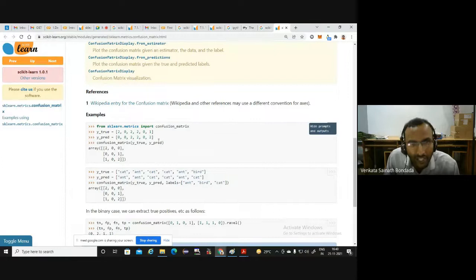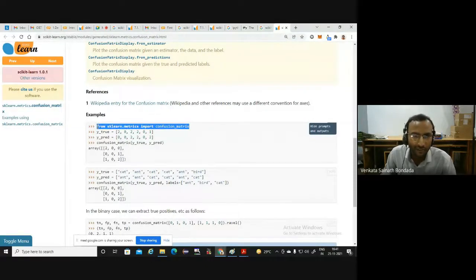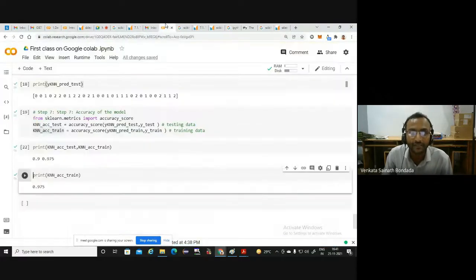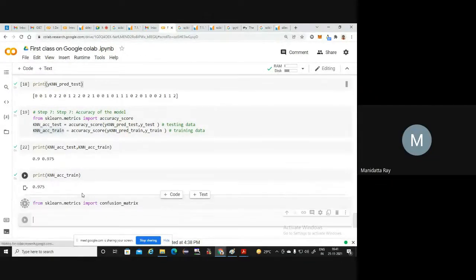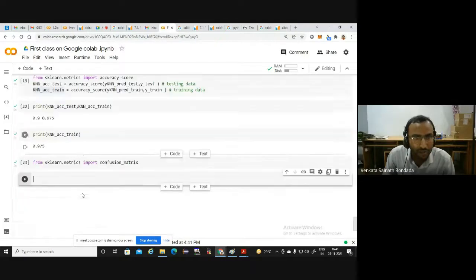You know true and prediction. Give it, and you will get the matrix. That's it, 2 lines. Is it clear? Or you want me to plot it right now? From sklearn.metrics import confusion_matrix. Within 2 lines, you can do it. Is this confusion matrix command available in your file?